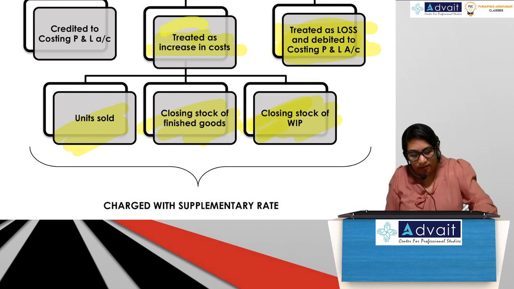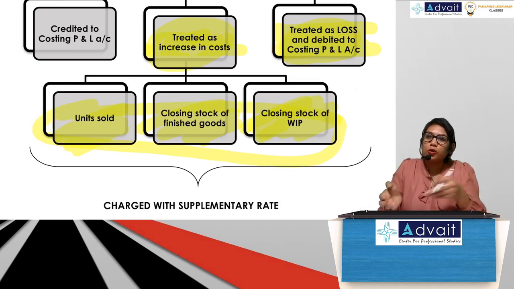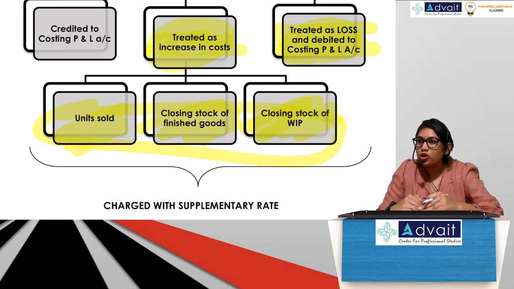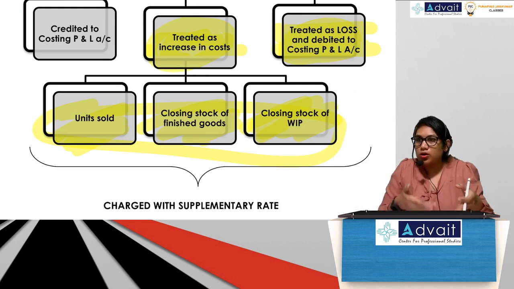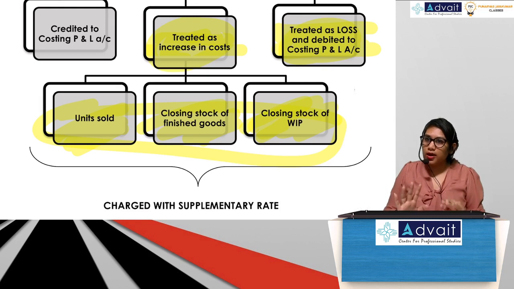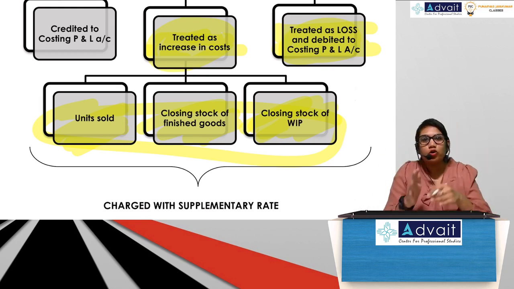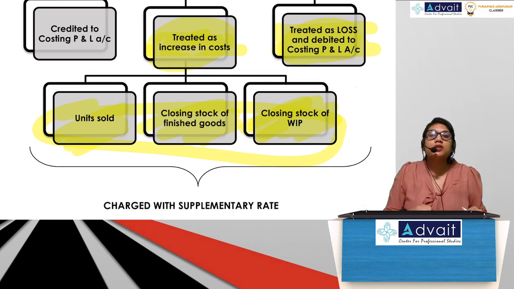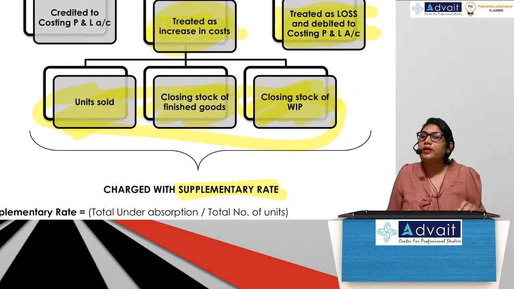So I will divide this difference between all these units because now they have to bear this cost. They are valued less because I charged less. Now I have to increase their value. That's what I'm doing. Guys, okay? Sometimes in the problem, you just have to divide the cost in ratio between these three. But sometimes in the problem, they ask you to calculate something called the supplementary rate.